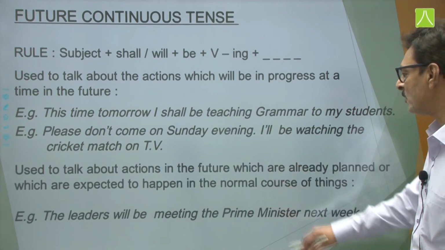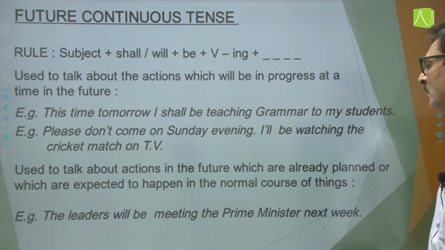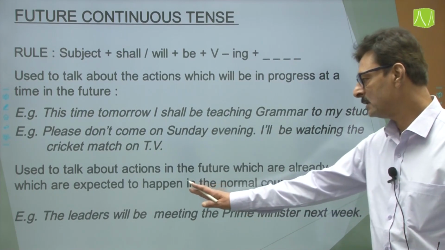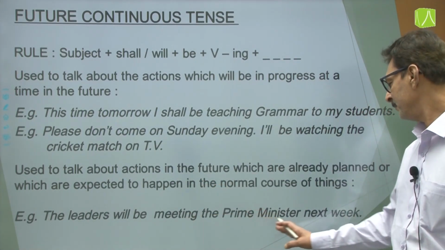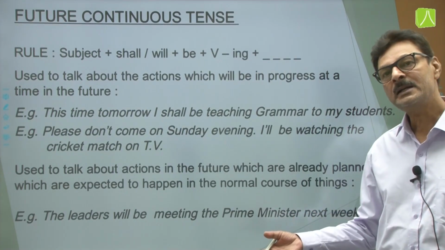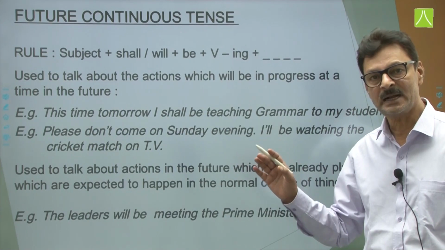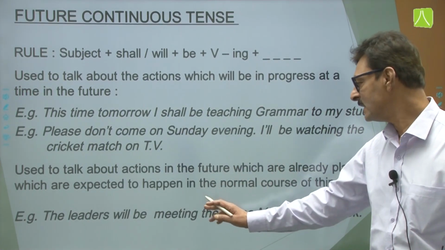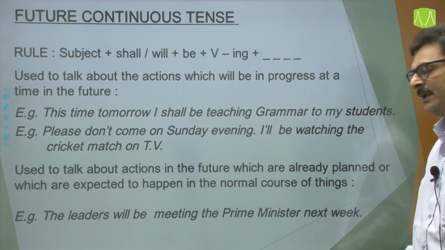It is used to talk about actions in the future which are already planned or which are expected to happen in the normal course of things. Simple example, the leaders will be meeting the PM next week. अगले हफ्ते इस समय क्या हो रहा होगा? The program has been fixed, decided. So the leaders will be meeting the PM next week.